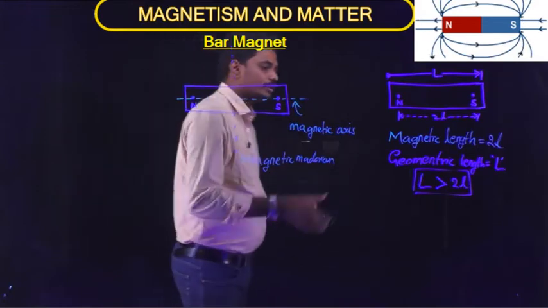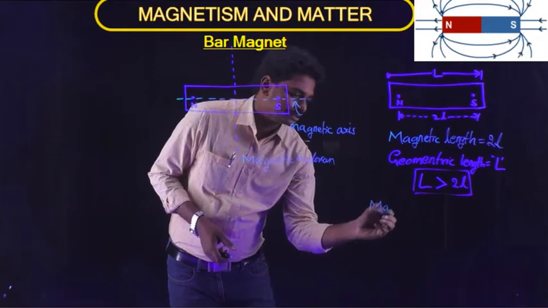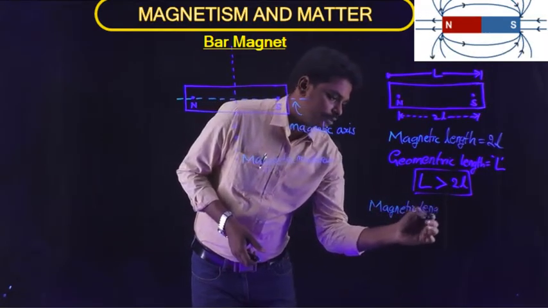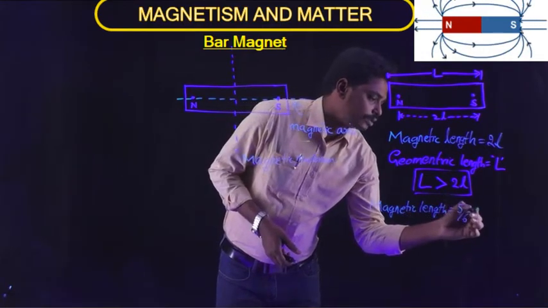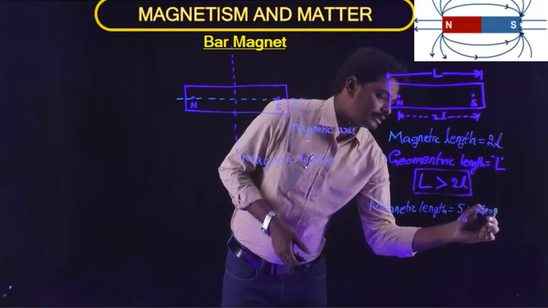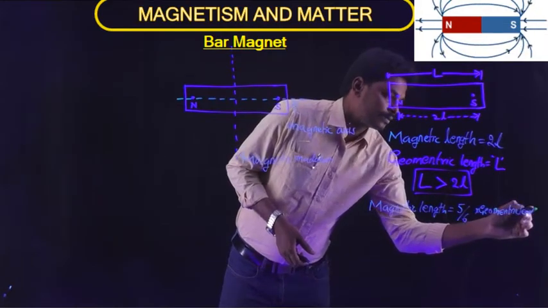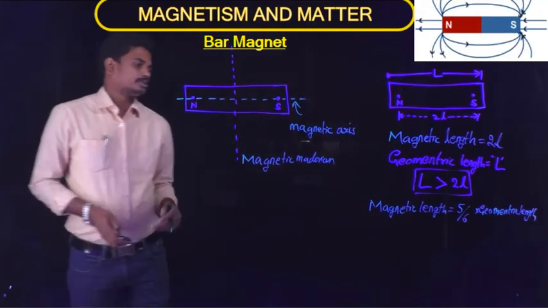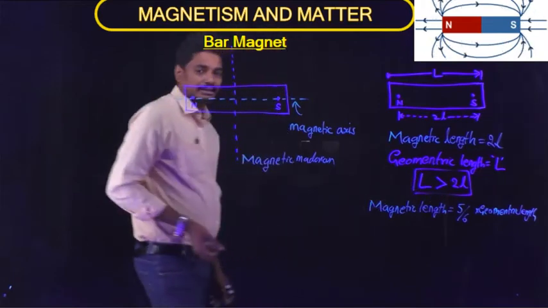The relation between the magnetic length and the geometric length is given by: magnetic length is equal to 5 by 6 times the geometric length. From this expression also we know the geometric length is always greater than the magnetic length.